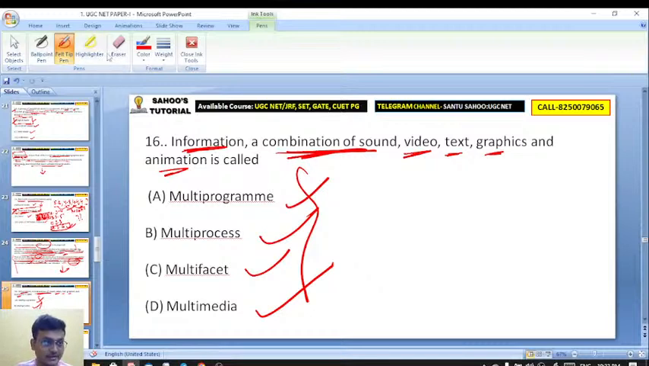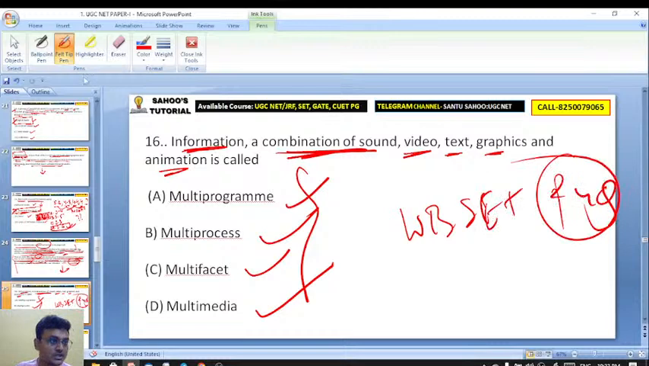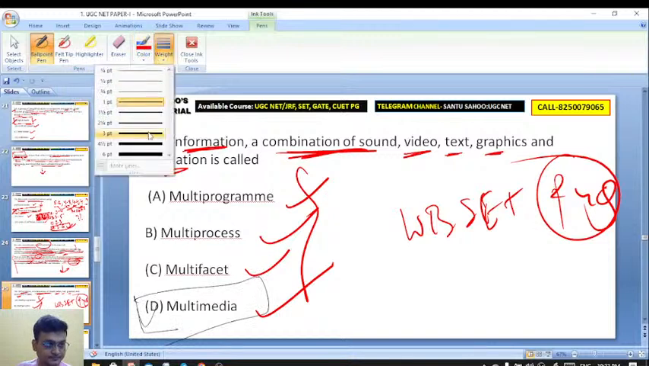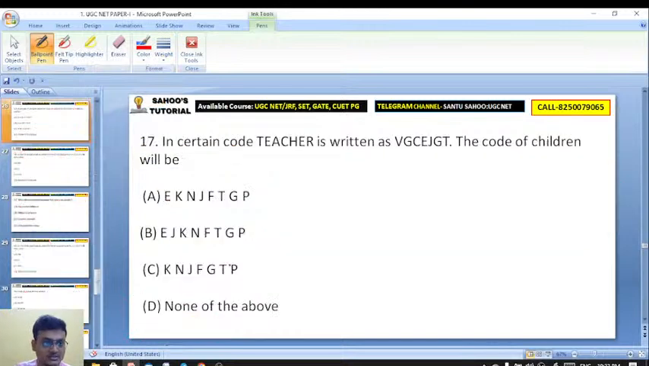Excellent. It's multimedia. Aditya, these are all actually WB set PIQ questions. Chalo. Here the right answer is actually multimedia. D is the right answer. Multimedia. Excellent. Moving on to question number 17.